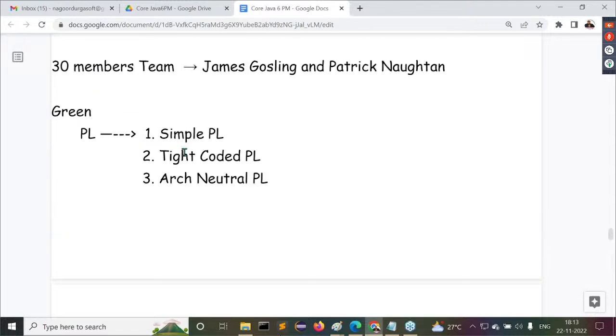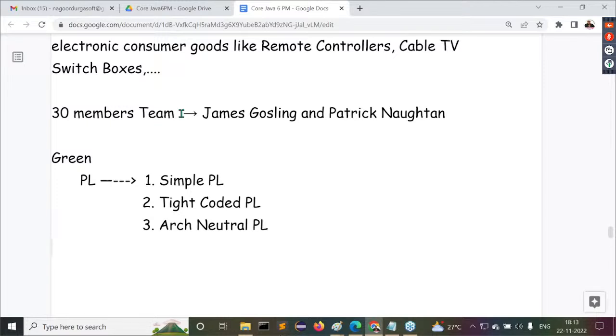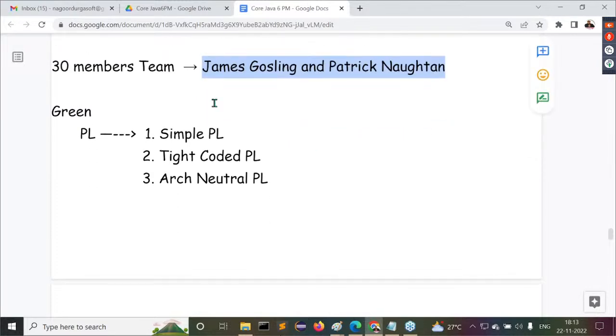For that new programming language, how many members team did they form? A 30-member team. The team was led by whom? James Gosling and Patrick Naughton. With this 30-member team, Sun Microsystems started a separate project. What is the name of the project to prepare this new programming language? Green is the name of the project.